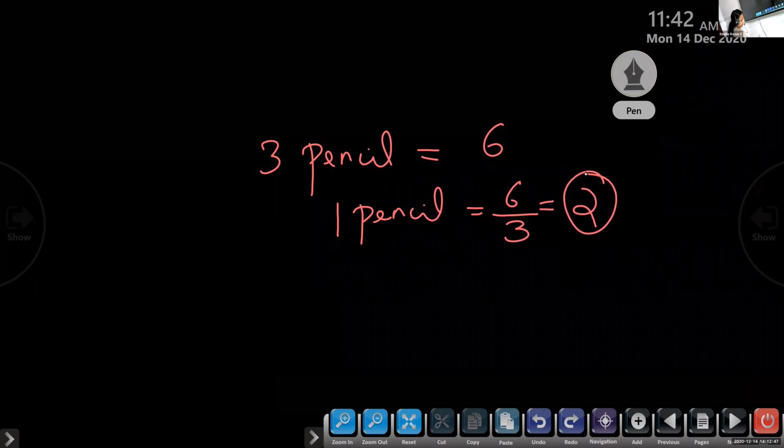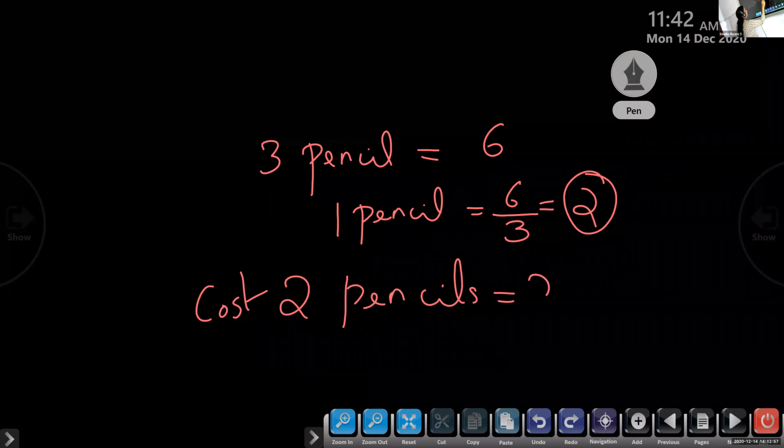Now how much do we have to find out here? The cost of 2 pencils we have to find out. So 2 into the cost of 1, that is equal to 2 into 2, which is 4. So the answer is ₹4.